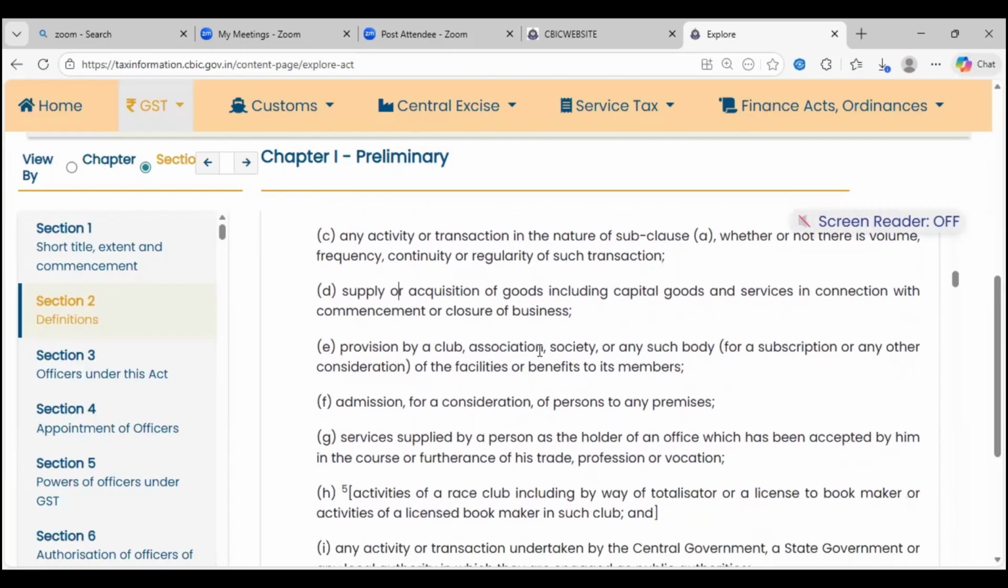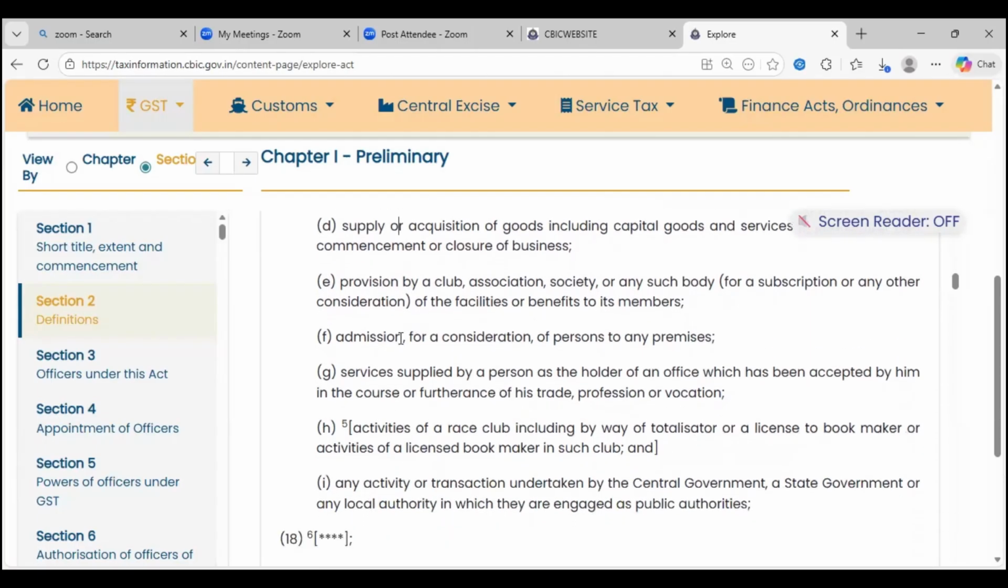Provision by a club, association, society, or any such body. Now, this clause E with respect to this residential welfare association, as an association of persons, I buy goods or services to provide to the members, club, trust. There also I can take input tax credit. Admission for a consideration of person or any premises.